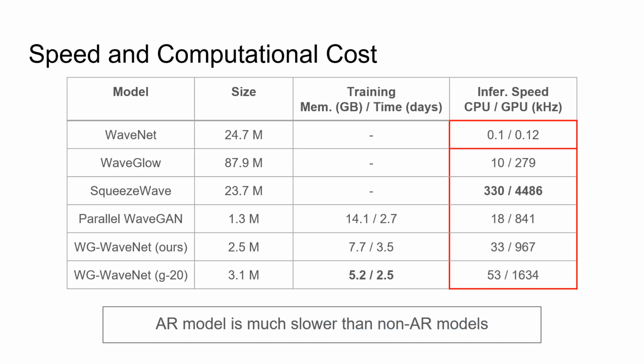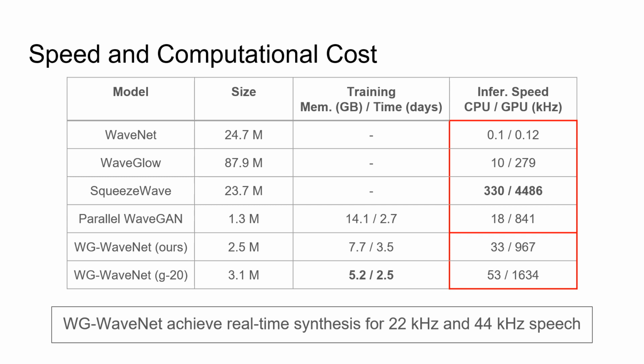For inference speed using only CPU or GPU, we can find that the autoregressive model is much slower than non-autoregressive models. The speed of 0.1 kHz means it takes about 10 minutes to generate a 3-second audio clip. All the non-AR models achieve real-time synthesis with GPU, while only the proposed WG-WaveNet and SqueezeWave make it without GPU.